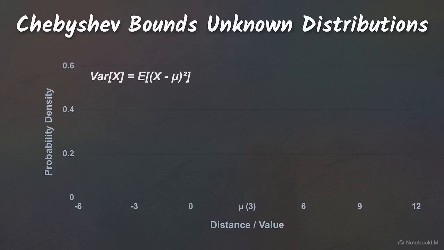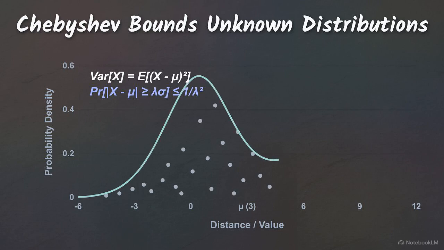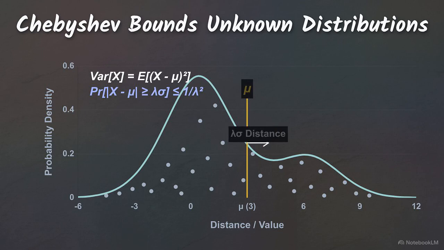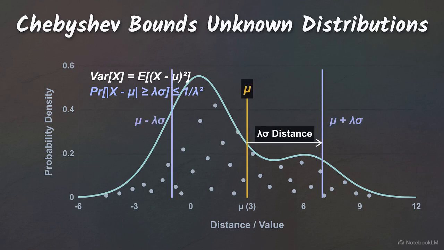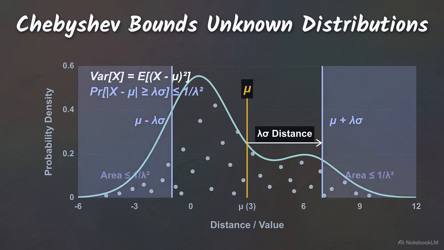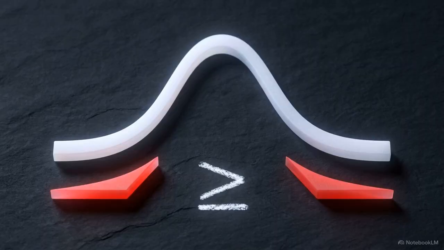This penalty guarantees probability containment, Chebyshev's inequality. We derive it directly from the variance. Take an unknown probability distribution. We define an extreme tail boundary at a distance lambda standard deviations from the mean, mu minus lambda sigma, and mu plus lambda sigma. The total expected variance over this entire curve is strictly greater than or equal to the variance isolated just within these extreme tails.